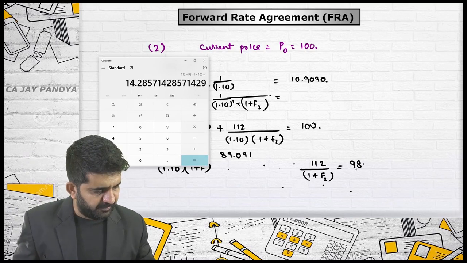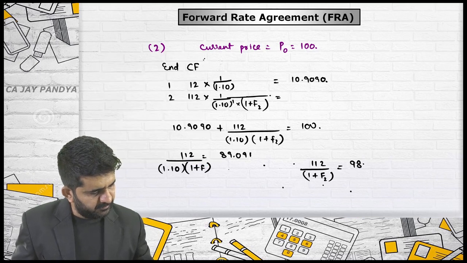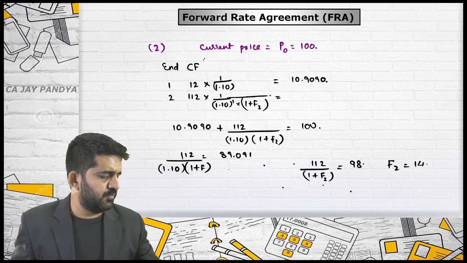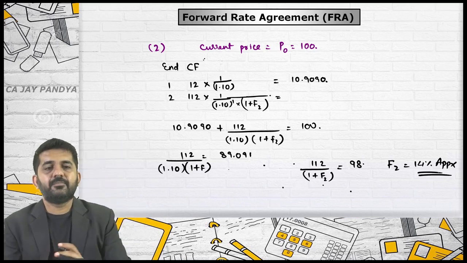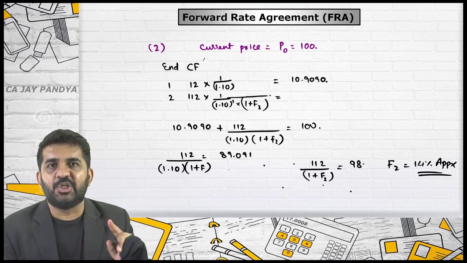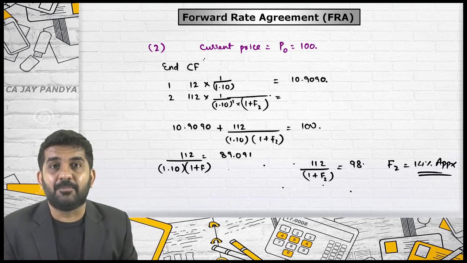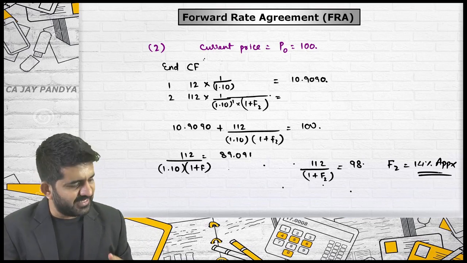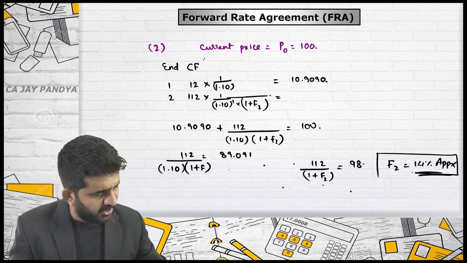The answer should be 14% approximately. Forward of second year is 14% approximately. So forward rate of a second year is 14%.